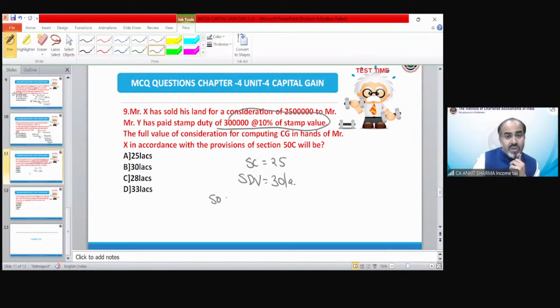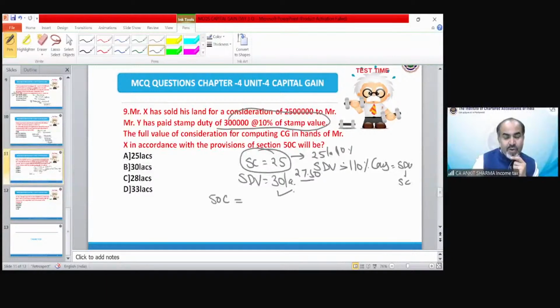Now we need to find out the sale consideration as per section 50C. The provisions say if the SDV exceeds 110% of consideration, then SDV will be the sale consideration. The sale consideration is 25 lakh, so 110% of this would be 27 lakh 50,000.